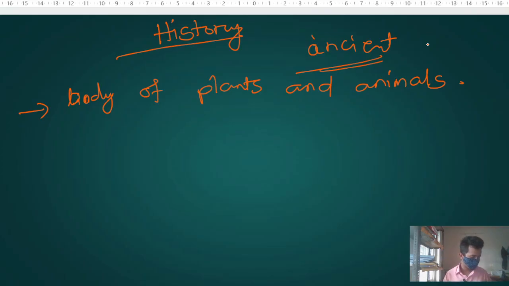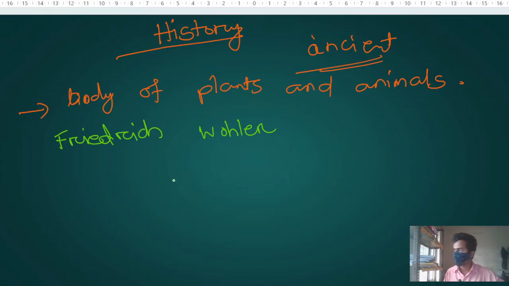Then finally one scientist, whose name is Friedrich Wöhler, after so many efforts and too much research, finally prepared an organic compound from an inorganic compound in the laboratory.